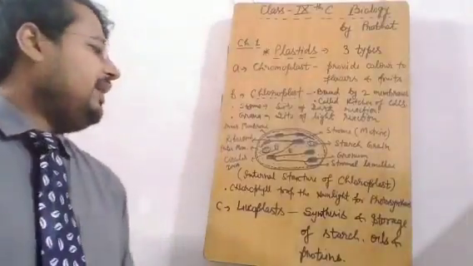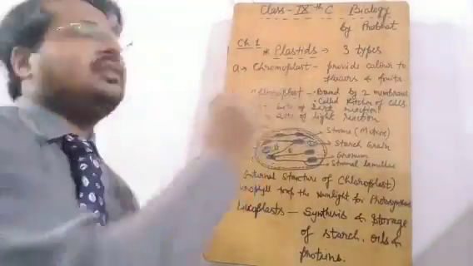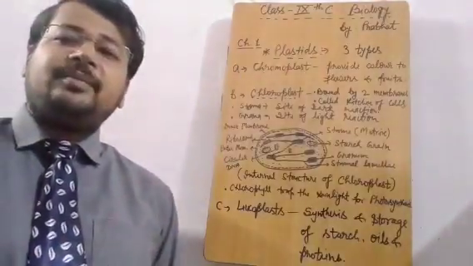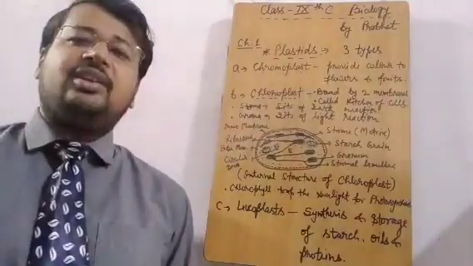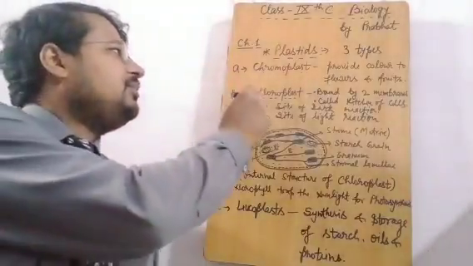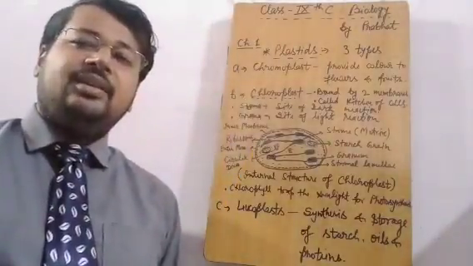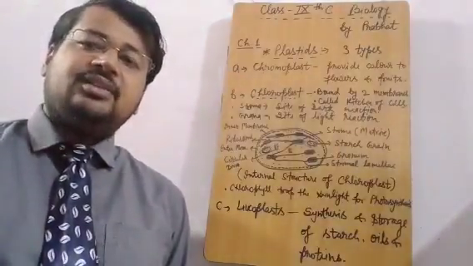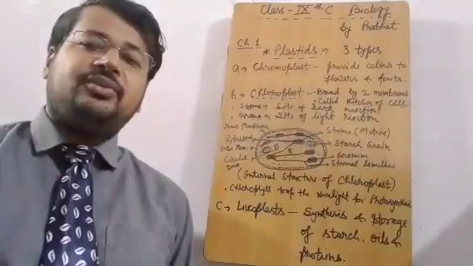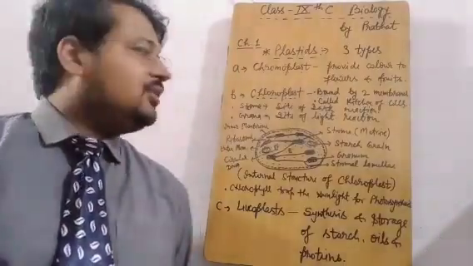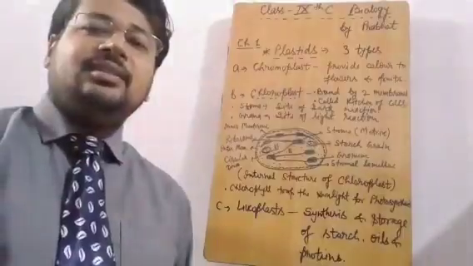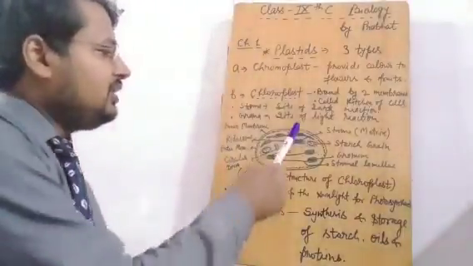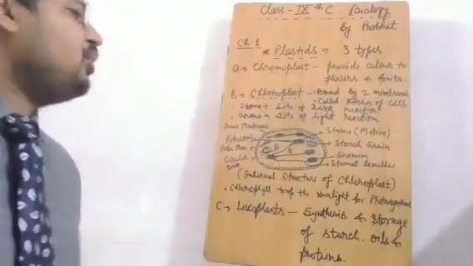Okay, now next, the last one is chloroplast, which is of great significance. Without chloroplast, the life on earth will not exist because this plastid is capable to trap the sunlight during the process of photosynthesis. Okay, so we can understand what is the impact of this chloroplast. Now we will study the structure of this chloroplast, which is very important.